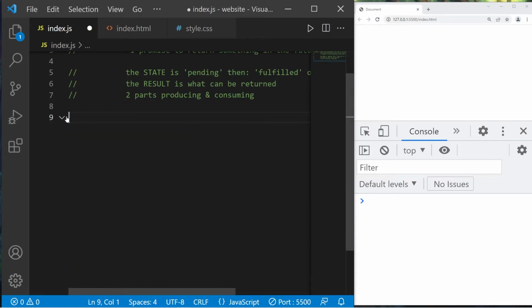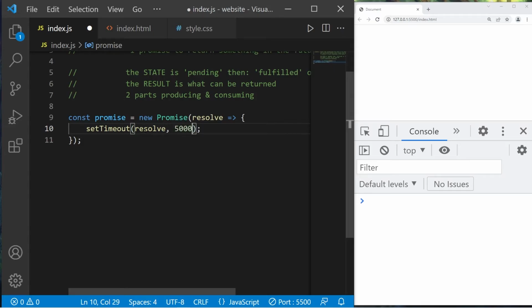Here's another example. Let's create a separate promise. We'll wait for 5 seconds, then display a message. const promise = new Promise. I'll write an arrow function expression. This time we will only resolve. Arrow. And then maybe some curly braces. Okay, what are we going to do within this promise? Let's set a timeout for 5 seconds. setTimeout. Resolve after 5 seconds. That's 5,000 milliseconds.